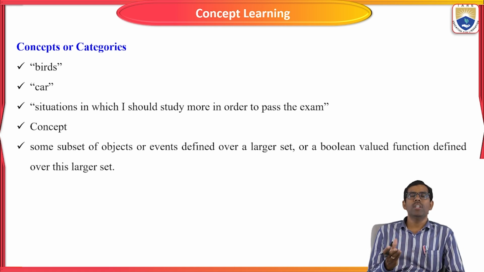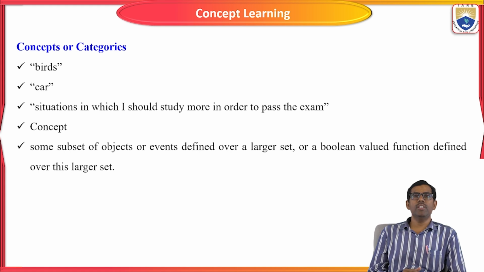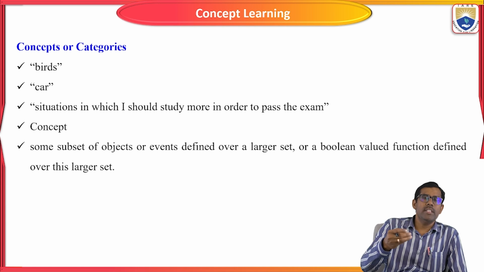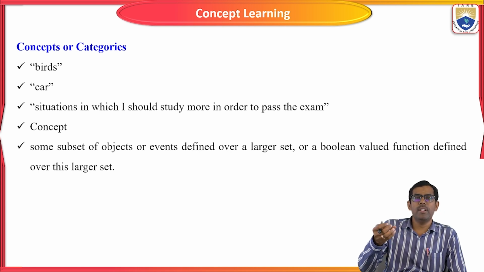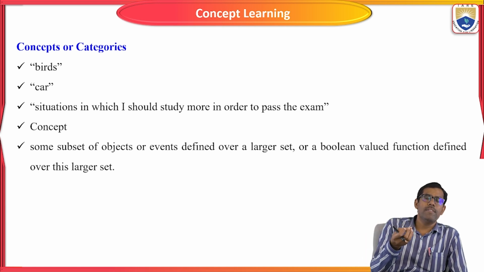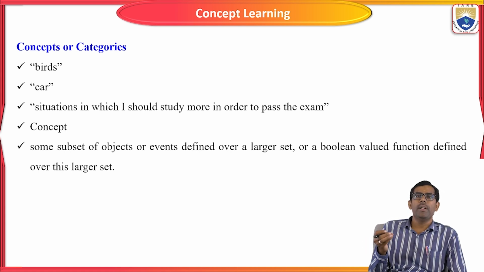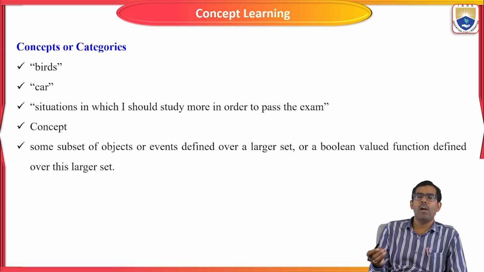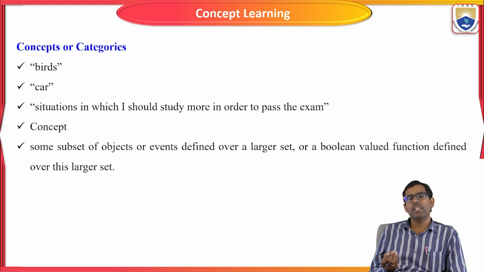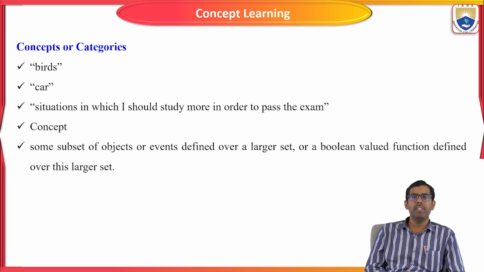For example, birds, cars, or a situation in which I should study more in order to pass the exam. Based on images of birds or cars, the artificial intelligence machine gathers some information to learn by itself, and it will produce a predicted or identical output from the given images. Here we use different methods to define the concepts of the artificial intelligence algorithm.